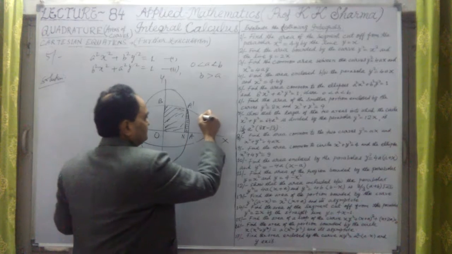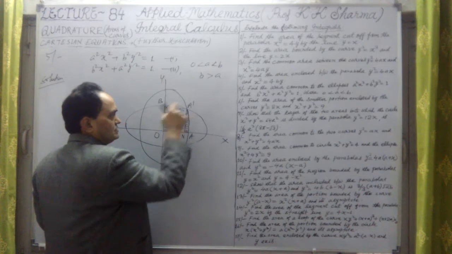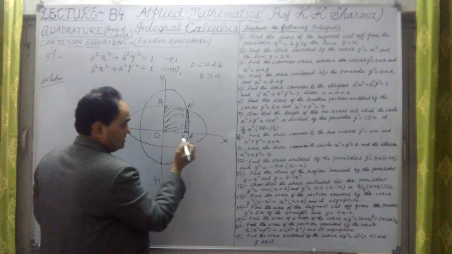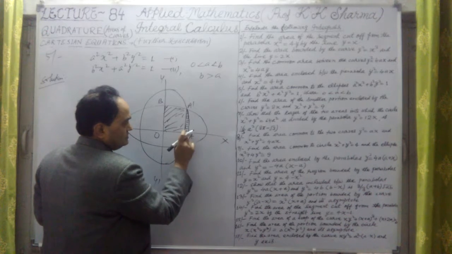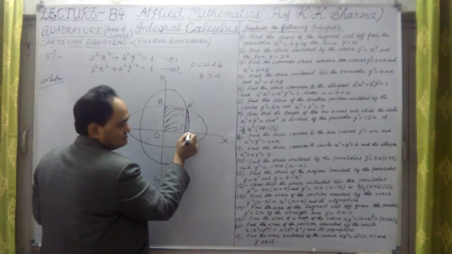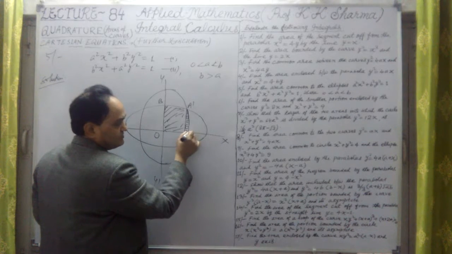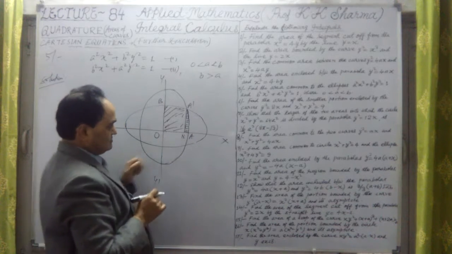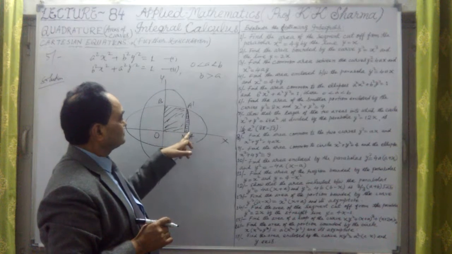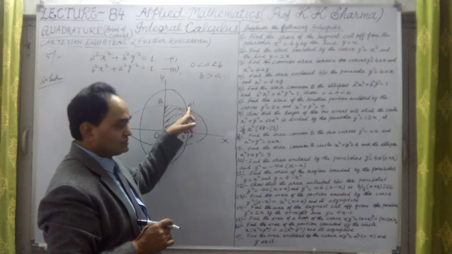Okay, the common point we will find out. This A is the common point of both the ellipses that we will calculate. The second ellipse cuts the x-axis at what point? We will just talk about it. This is the second ellipse here, which is intersecting the x-axis where y is 0. We will calculate from the second ellipse what is the value of x here. Okay, so we will take the limits from, and this is common point A dash.